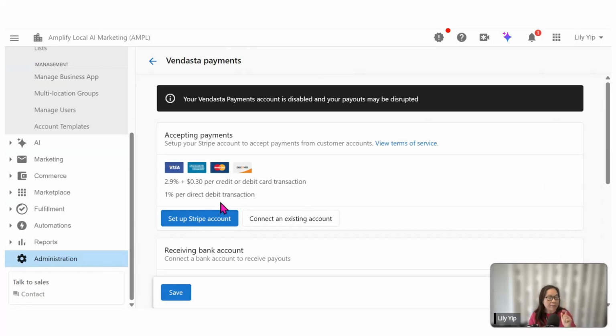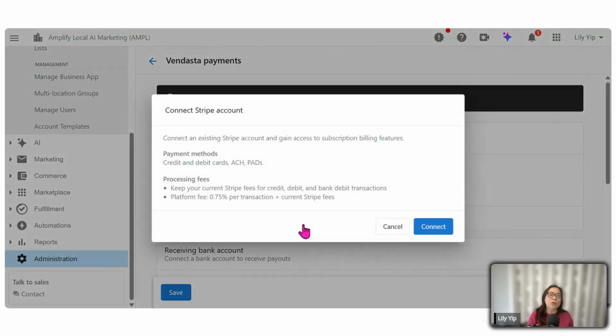On the other hand, if today you have a Stripe account and you would like to use your existing Stripe account, yes, you can do that. You can simply click on Connect an existing Stripe account. Once you click on the button, something I will highlight to you will be the processing fee.